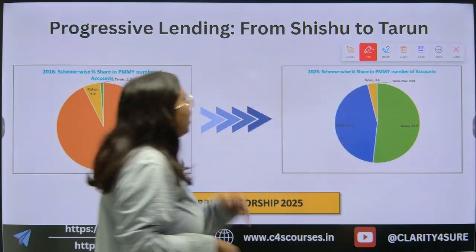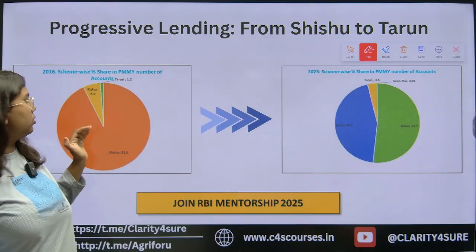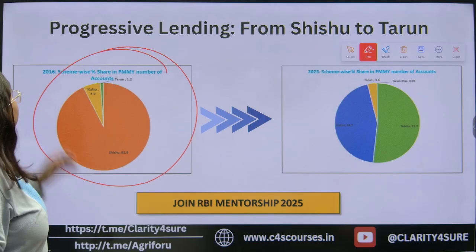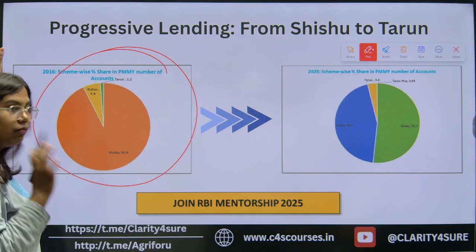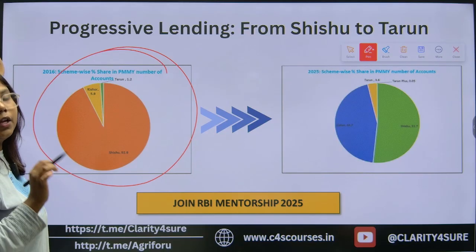Now, you can see the progressive lending from Shishu to Tarun. This is the graphical representation of progress in lending, scheme wise, the percentage share in the Pradhan Mantri Mudra Yojana.